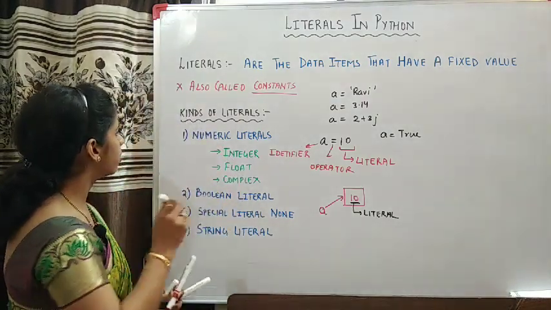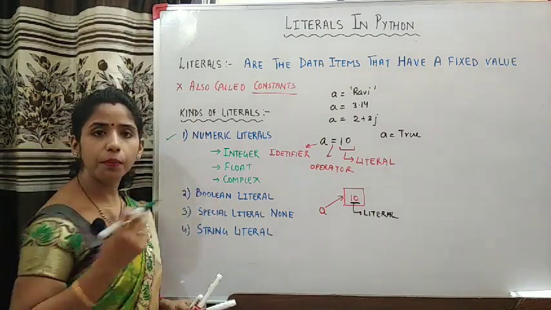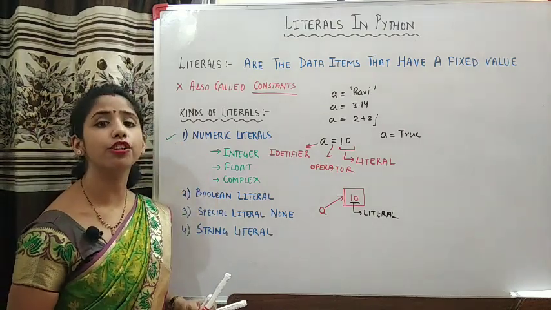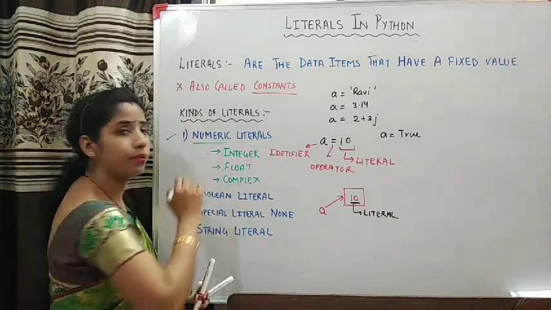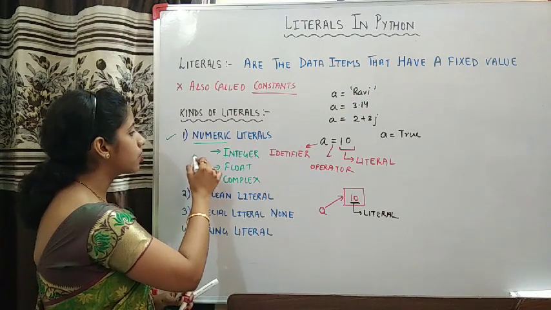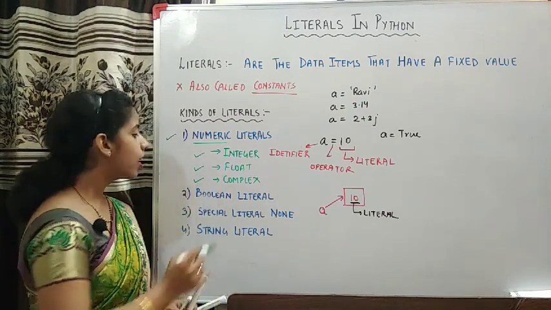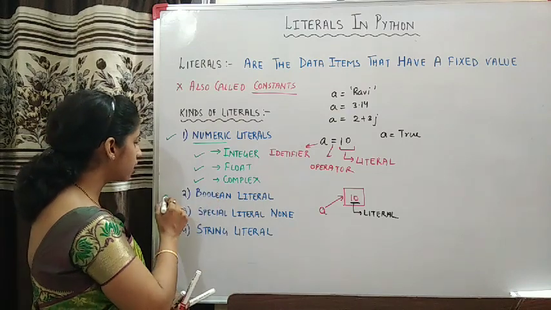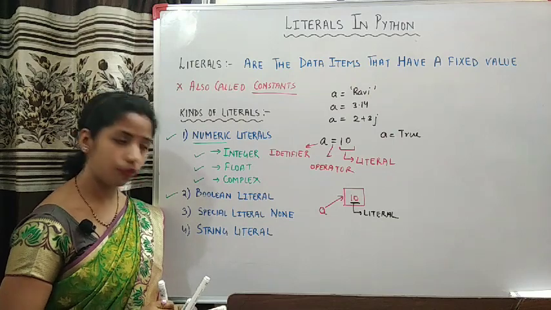The first type of literal is numeric literal, which means numbers. Whenever you want to give a numeric kind of value to a variable, we make use of numeric literals, within which come the integer literal, float literal, and complex literal. The second category is Boolean literal, which has two values, true and false.